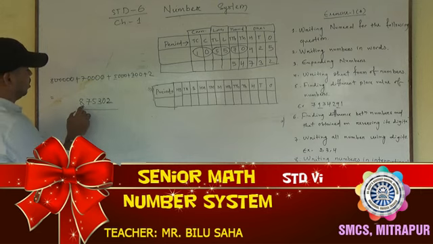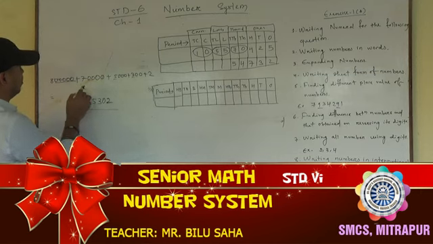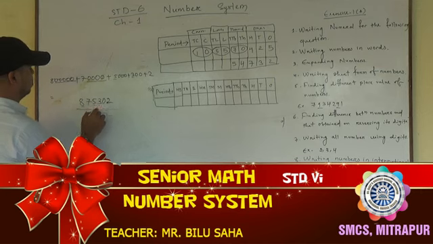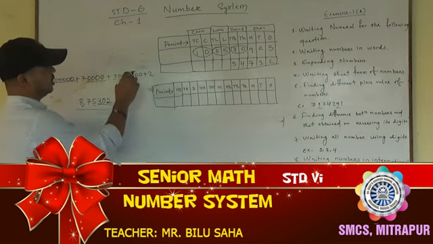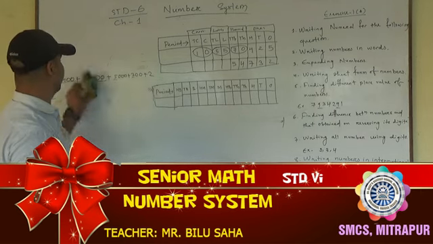See, after 8 there are 1, 2, 3, 4, 5 zeros. After 8 there are 5 zeros, plus after 7 4 zeros. After 5 3 zeros. Then after 3 2 zeros. Then 2. Okay. Here tens place digit is not written. Okay, you can read that.